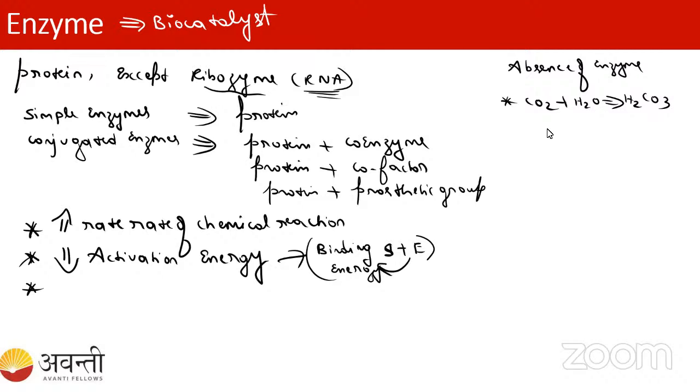Carbon dioxide is there, hydrogen is there, and on mixing it is going to give 200 product.